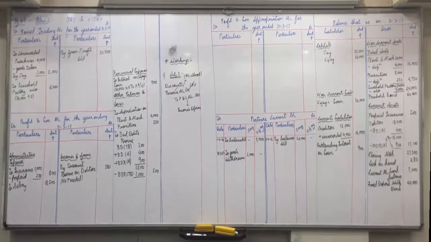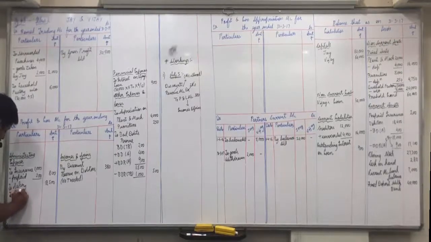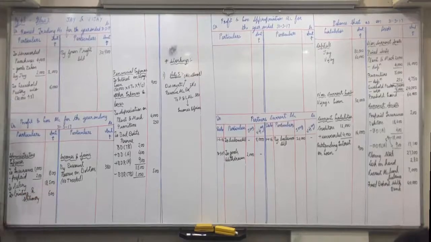Plant and machinery already recorded, furniture recorded, factory on lease recorded, loan recorded, discount reserve recorded, bad debt reserve recorded, insurance premium recorded. Then printing and stationery 600. Advertisement expense. Administrative expense. To printing and stationery 600. Are you all clear with it?